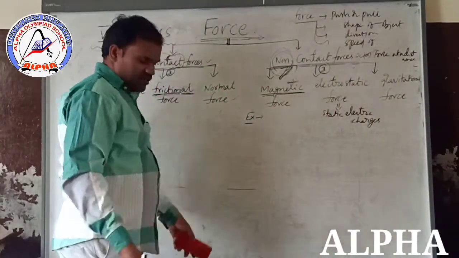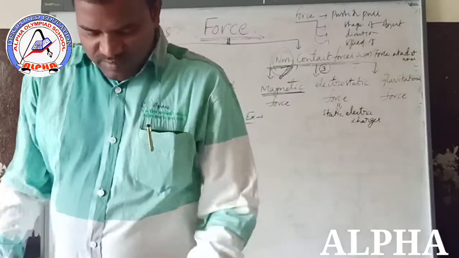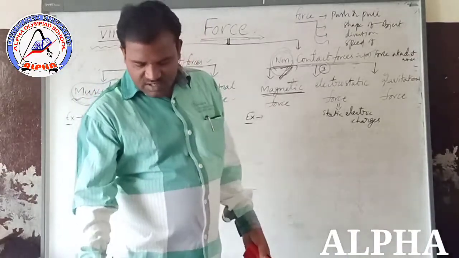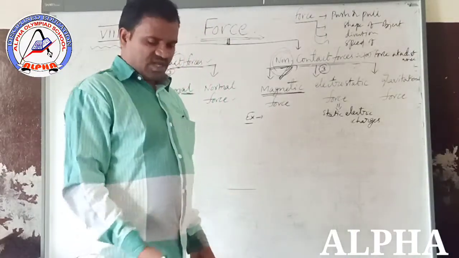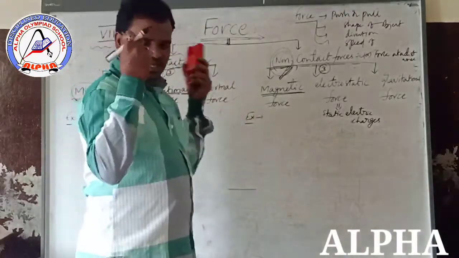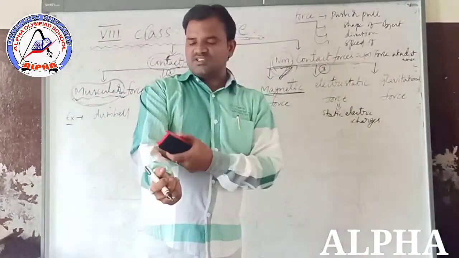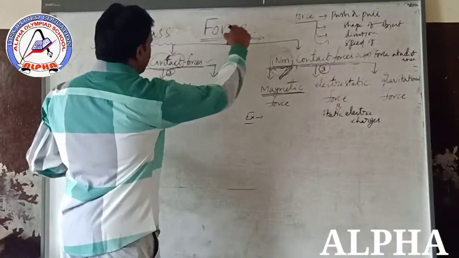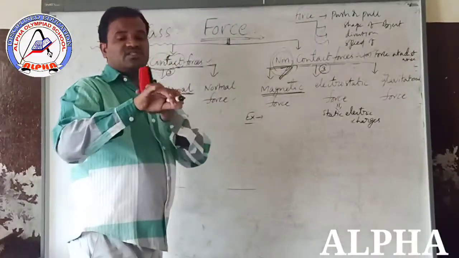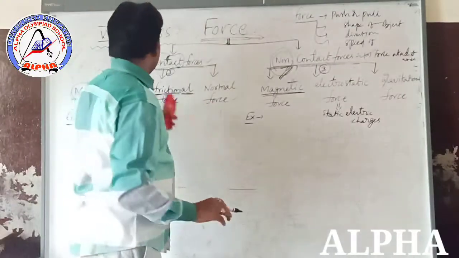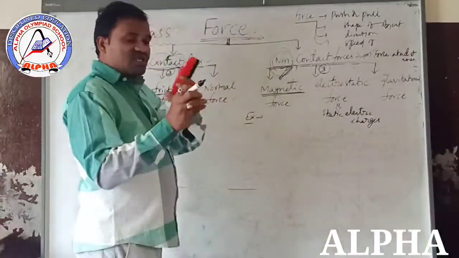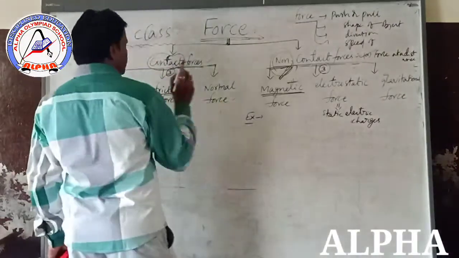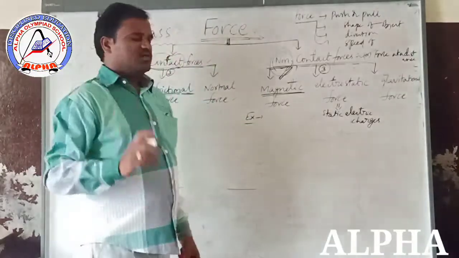And frictional force: I am walking easily and comfortably because frictional force is applied between the ground and my chappals or feet. And muscular force: there is direct contact between the muscles and the object. Why am I easily writing on the blackboard? Because of muscular force. Muscles are working easily and comfortably. So there is contact between my hand and this pen, and muscles are working here.